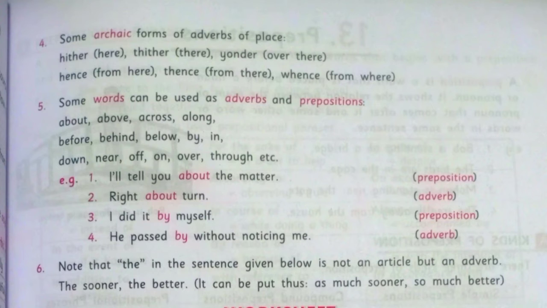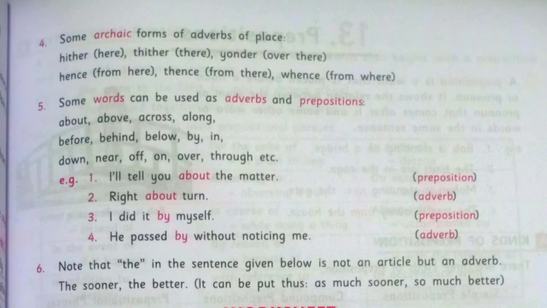Now page number 71, fourth point, some archaic forms of adverbs of place. Archaic forms means an old-fashioned or old way of pronouncing some of the words. See, here, now we say here, and earlier it was hither. There, thither. Over there, yonder. From here, hence. From there, thence. From where, whence. So these are some forms of adverbs of place, known as archaic forms of adverbs.